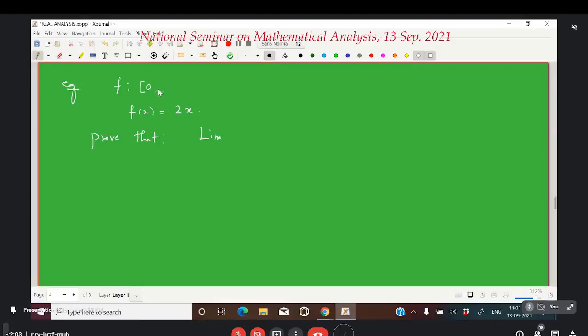Take f from (0, 3) to R. The limit of this function f of x when x goes to 2 is 4. Do you agree the answer is 4? The same example. Do you agree?